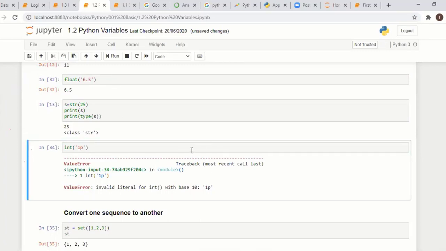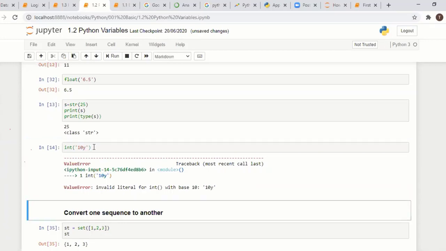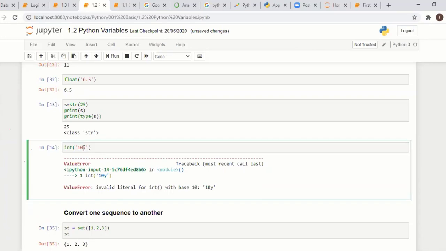Okay. So here we have one string, and one value is a p. What does it show? It shows an error because it has a string character. We are trying to convert it, and that's why it shows error.